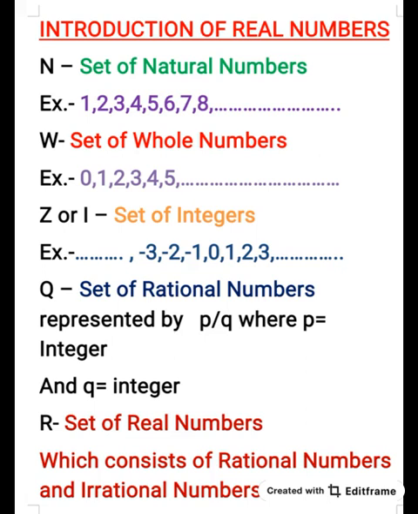In the definition of a rational number, p and q must both be integers, where q is not equal to 0. So 1 is an integer, 3 is also an integer, and the denominator 3 is not equal to 0, so it satisfies the condition and is a rational number.